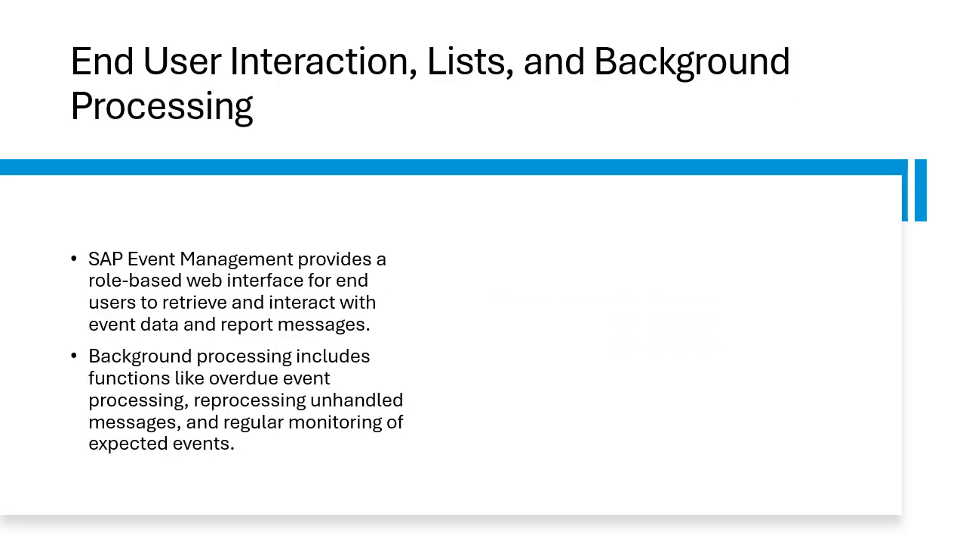And we have end user interaction list and background processing. So the end users in SAP Event Management interact with the system through a web interface or reports. The system provides real-time information on event status, which allows users to track shipment deliveries and other logistical processes. The background processing also ensures that event messages are processed efficiently, even when dealing with large volumes of data.